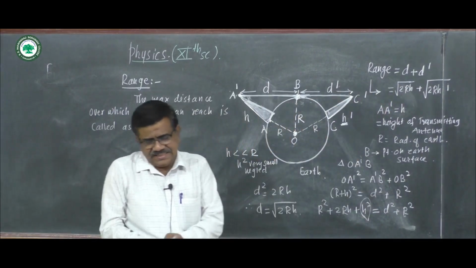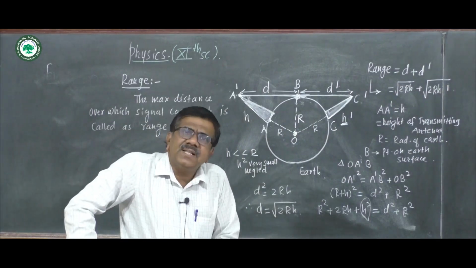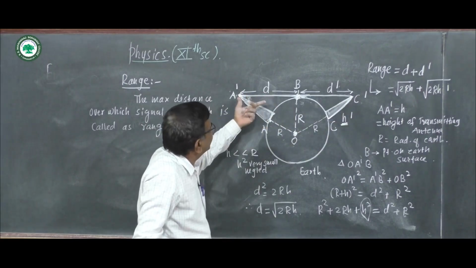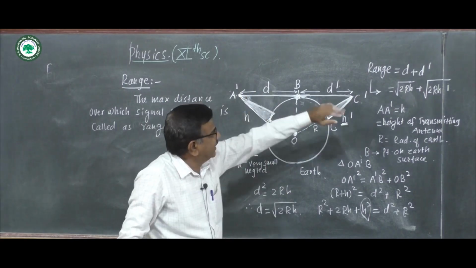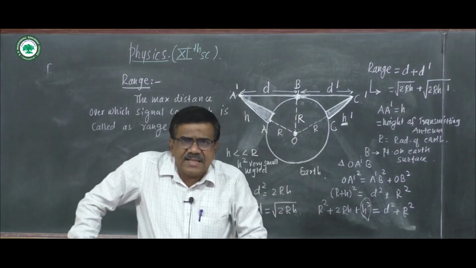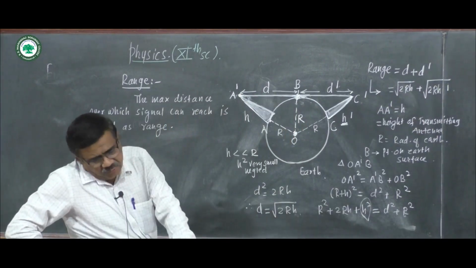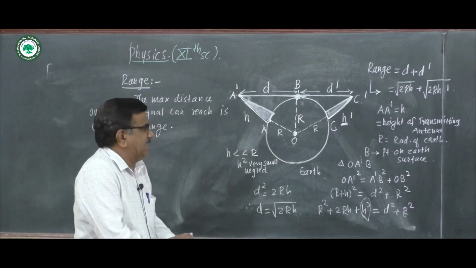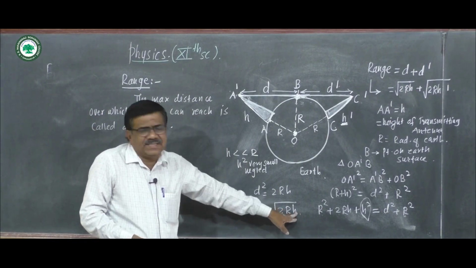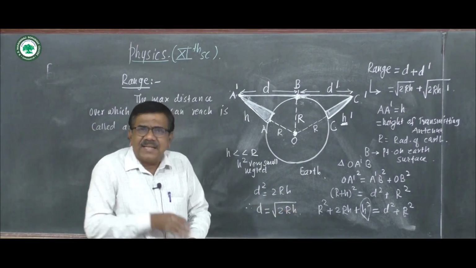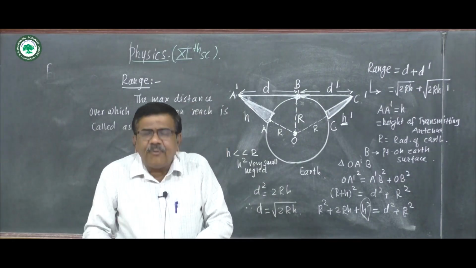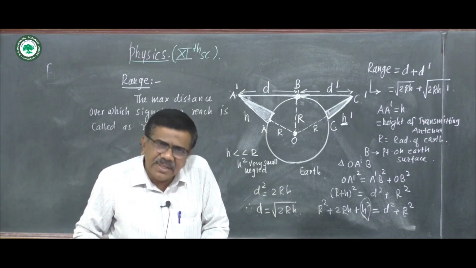We can increase the range by mounting the receiver at h dash, and the range will be increased from D to D plus D dash, and that increased range will be square root of 2Rh plus square root of 2Rh dash. Clearly the range depends on the height. Hence, the transmitting and receiving antennas are mounted at the top of high-rise buildings.